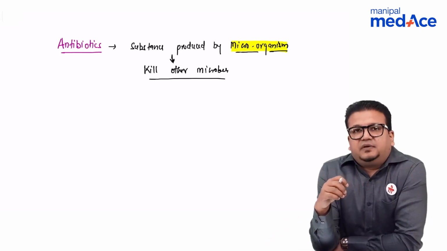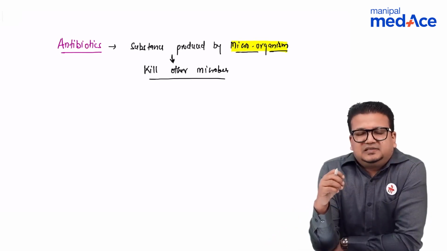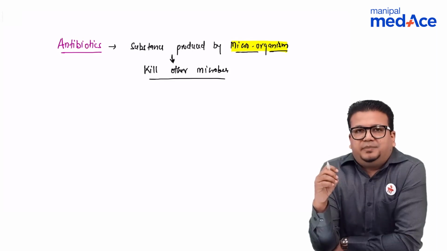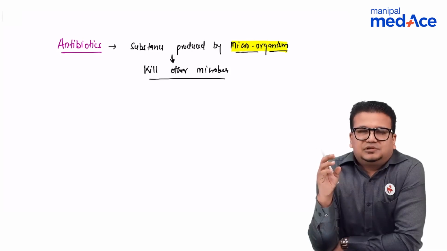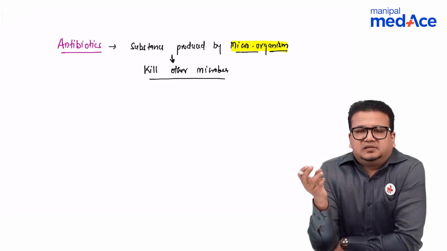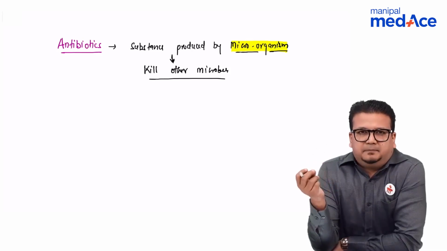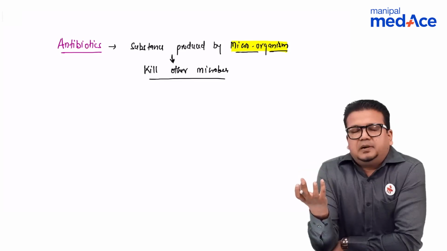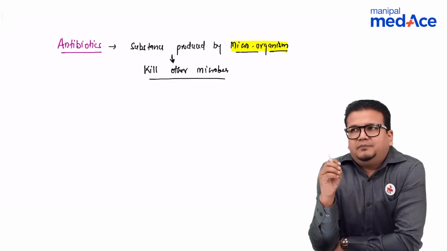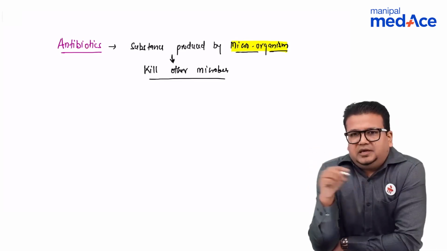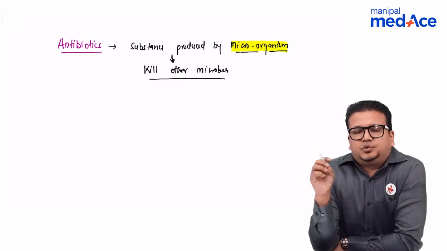The first discovery was made by Sir Alexander Fleming in form of penicillin. Okay, so Alexander Fleming was doing experimentation. He was growing bacteria in agar plates. One of the agar plates was contaminated by a fungus, a mold called penicillium. So he grew the bacterial streak in that.